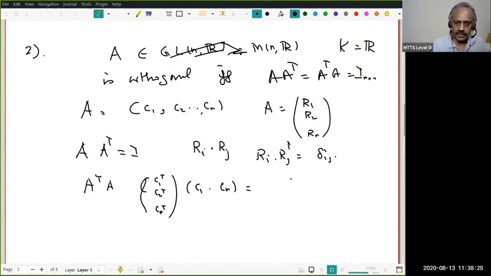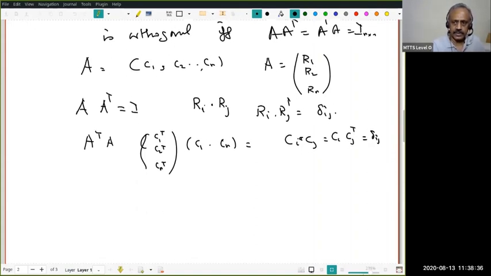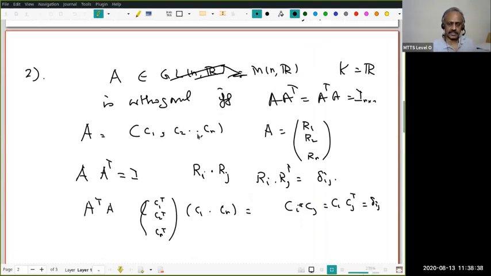Again, this will tell me Ci dot Cj, the dot product, which is the same as Ci transpose Cj, will be delta ij. So what I have shown is that an n cross n matrix is orthogonal if and only if the column vectors form an orthonormal basis of R power n, and similarly the rows form an orthonormal basis.